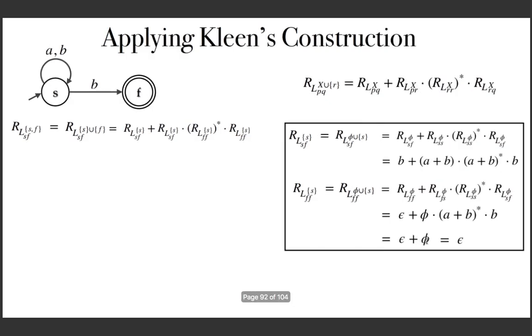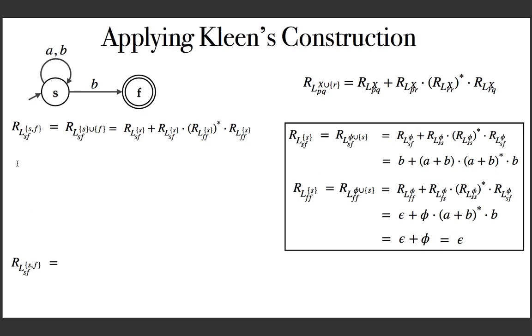And this can be further simplified as epsilon only. Why is it so? Because epsilon is representing the set of strings, set epsilon, and the null set is the string set represented by phi. And the union of these two, from set theory, we know that it is set epsilon, which is represented by this regular expression. So we have solved everything in the RHS, so we can substitute the values here.